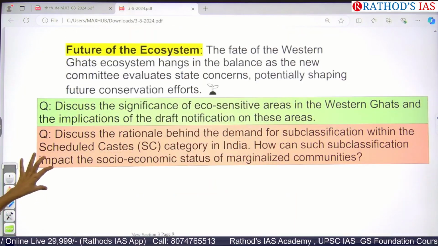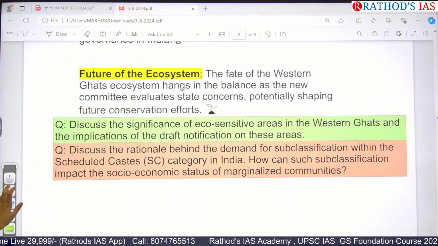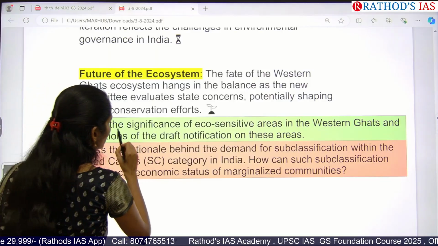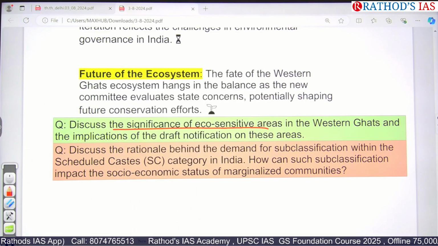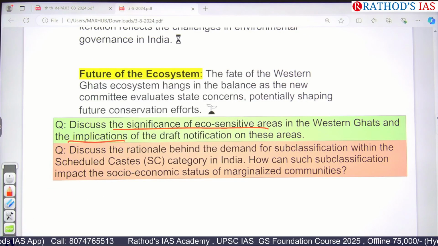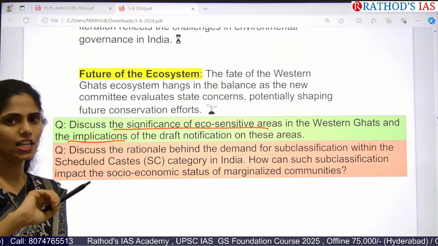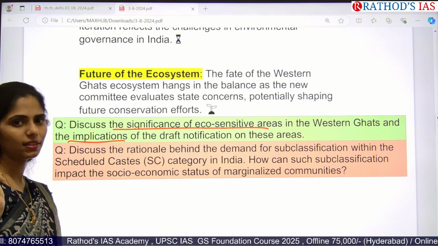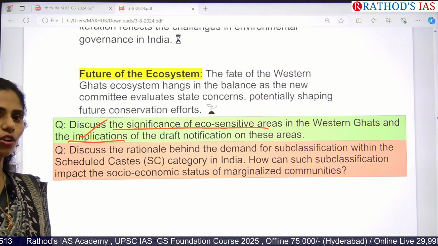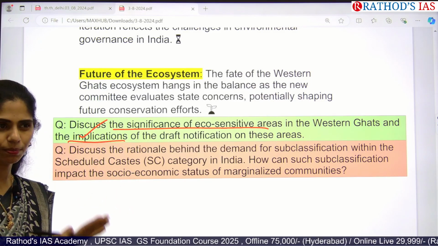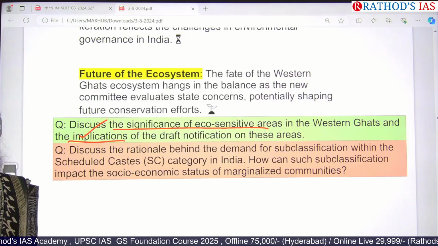And I will be giving you two main questions. See here, one is about the significance of eco-sensitive areas in Western Ghats. The next one is you have to see the implications of the draft notification on these areas. They are controlling mining as well as some economic or developmental projects. So what will be the impact of that? For example, what will be the impact on agriculture, on local employment, on the state economy? You have to write that.